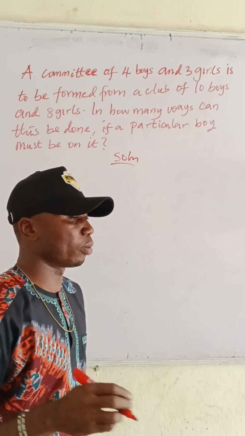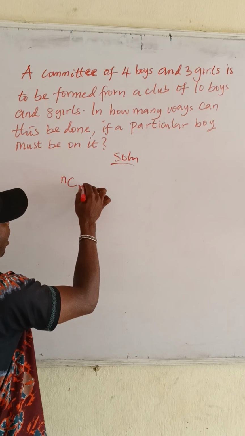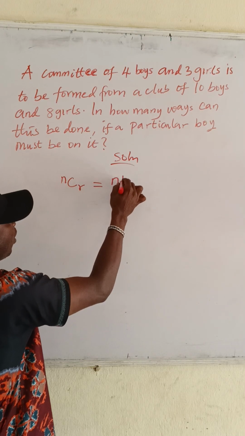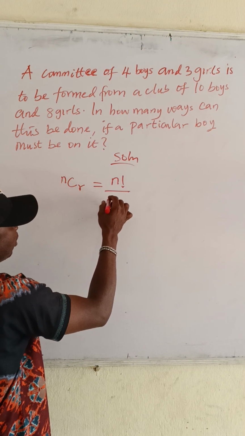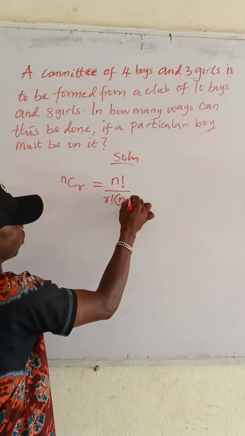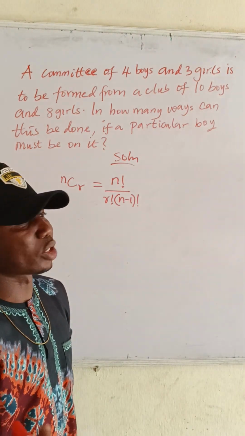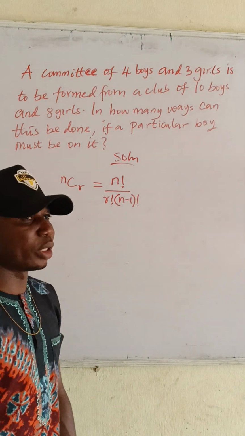The formula is that n combination r is the same as n factorial over r factorial into n minus r factorial. You must know this formula before you can solve. This is the formula for combination.